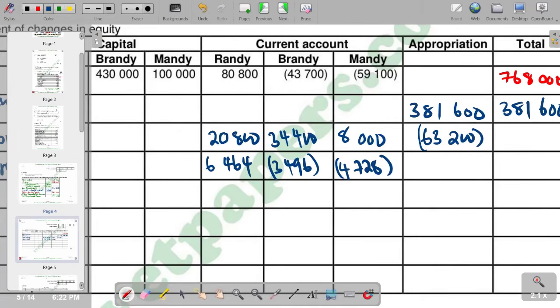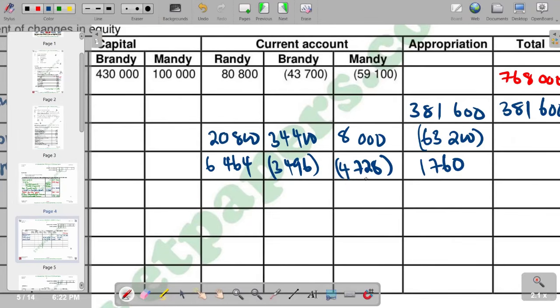And of course, to get the total for appropriation, we're going to say 6,464 minus 3,496 minus 4,728. Then we get the total that is supposed to come under appropriation. The answer that we get there is 1,760, which is going to be a negative.